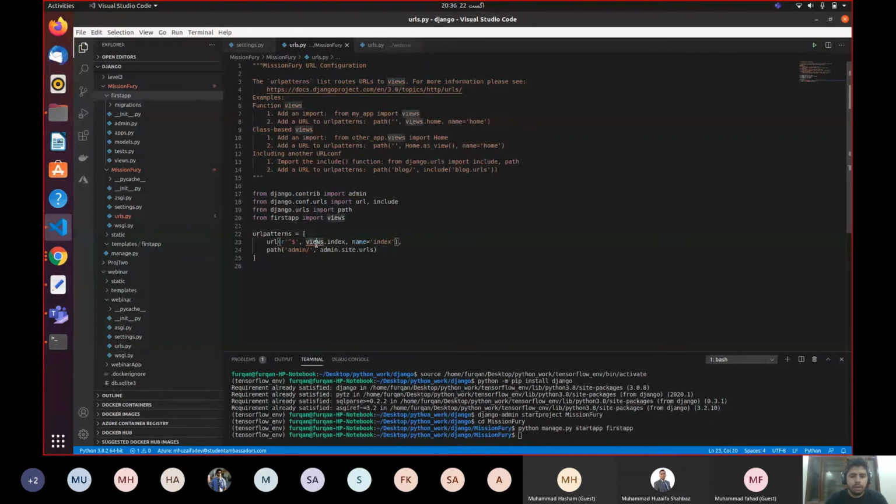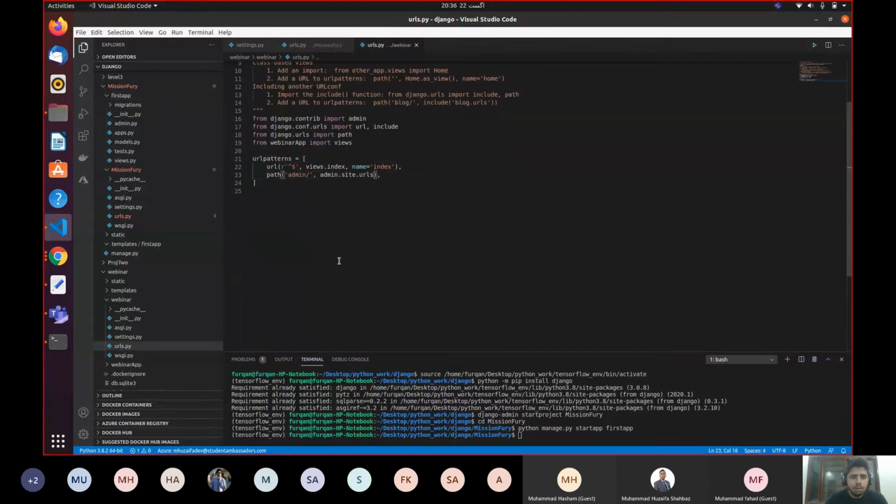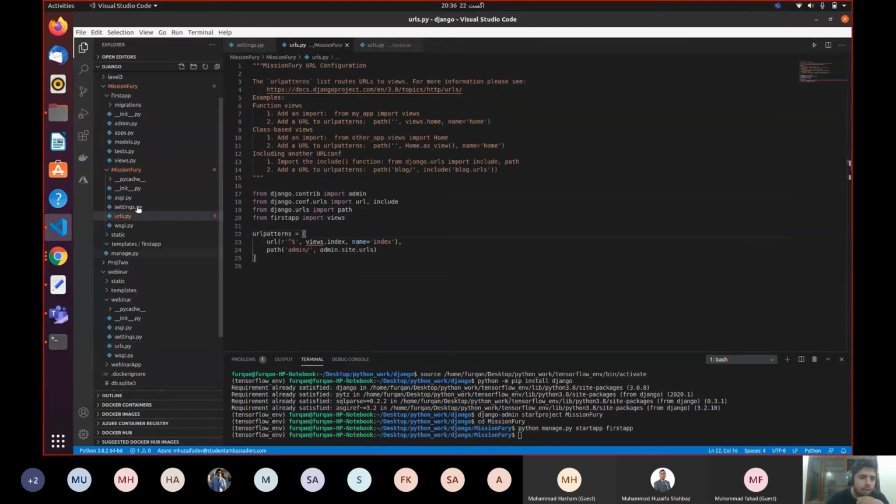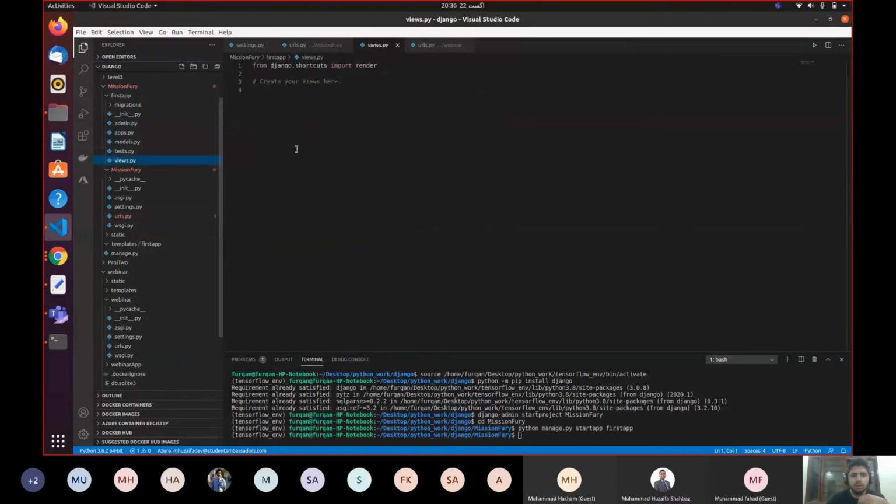Okay, views.index. Why is it giving me the error on views.index? Let me save it. Is it still giving me an error? All right, so I guess let's go to the views.index file. Where is it? It is over here, the views.py file. Go to the views.py file of your first app, and inside views.py, make some changes.